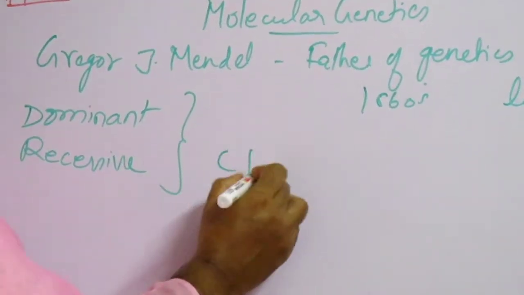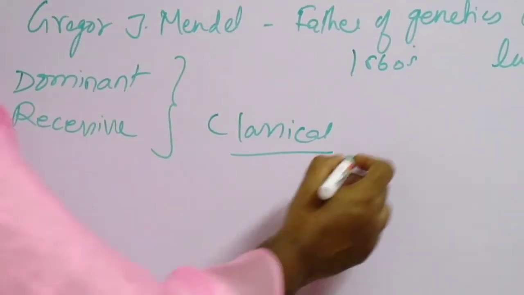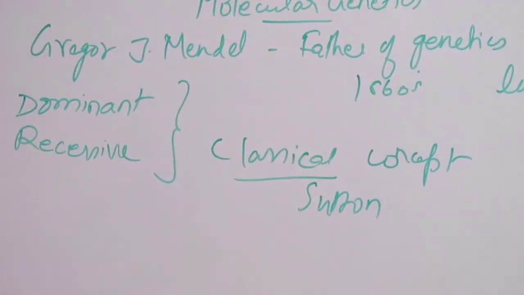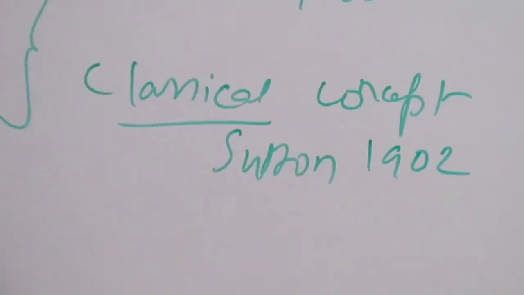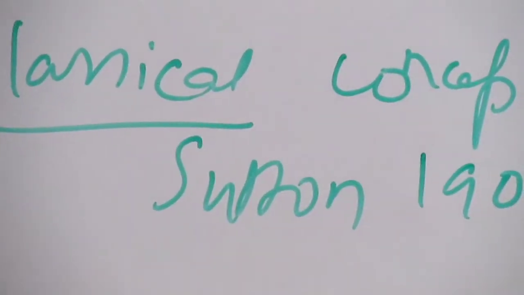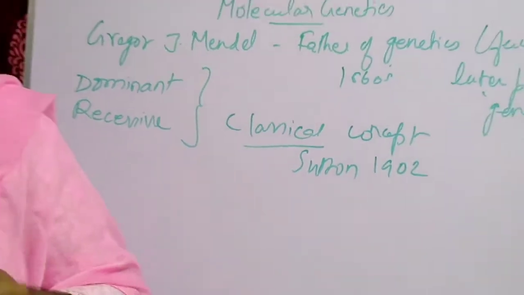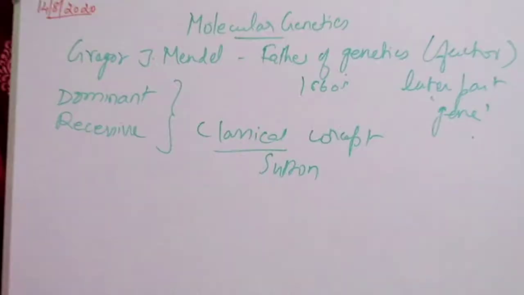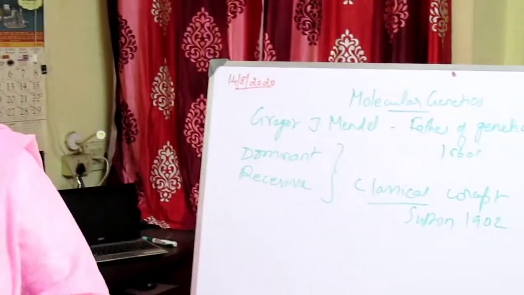Now, the classical concept of the gene was introduced by Sutton in the year 1902. How did he define it? Genes are defined as discrete particles that follow the Mendelian rules of inheritance. The genes occupy a definite locus in the chromosome and they are responsible for the expression of a specific phenotypic character. This is the classical concept of the gene stated by Sutton in 1902.